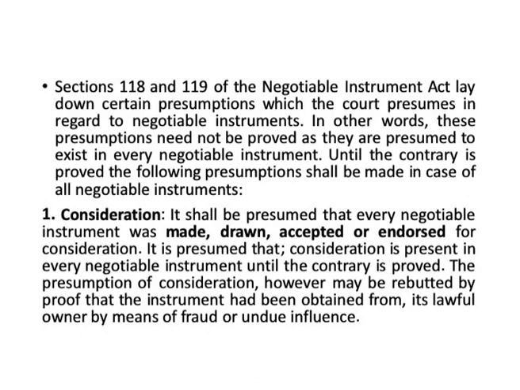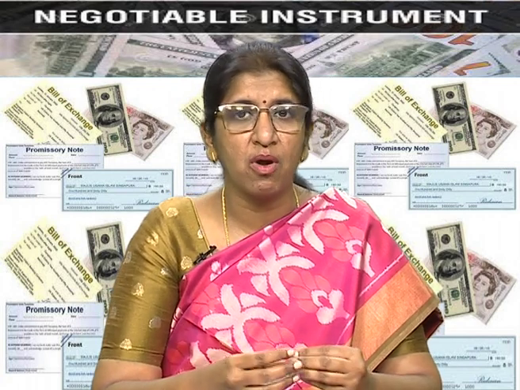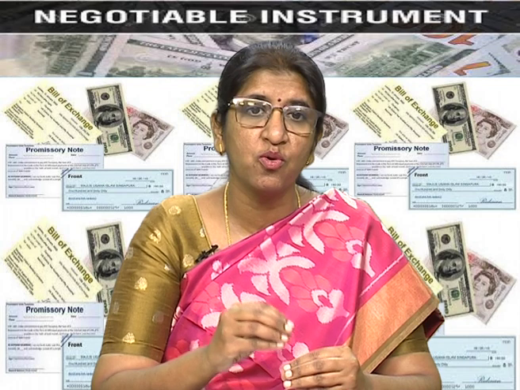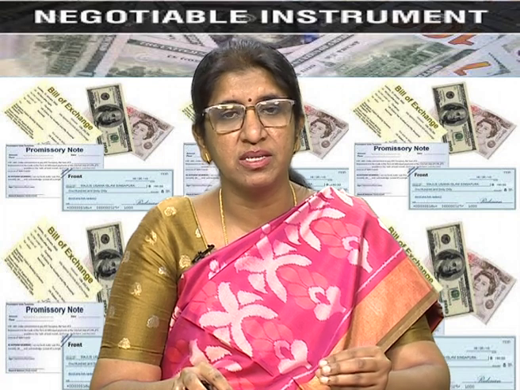Now, this presumption of consideration can however be rebutted by proof that the instrument had been obtained from its lawful owner by means of fraud or undue influence. So, if it is proved that A has taken a negotiable instrument from B because of fraud or because of undue influence, only then this presumption can be rebutted. That means then only it will be understood or taken into consideration that there was no consideration.